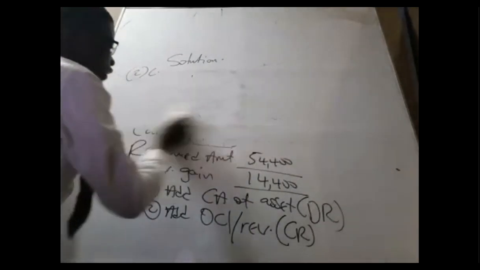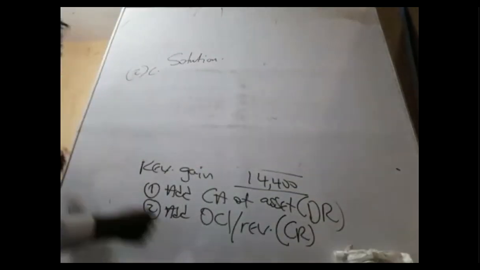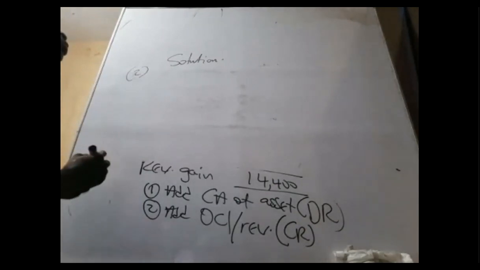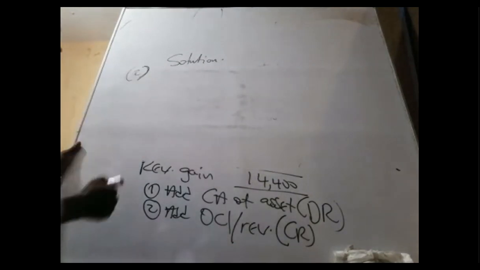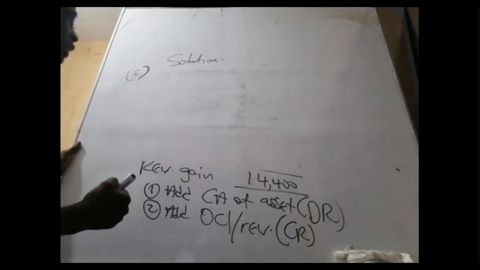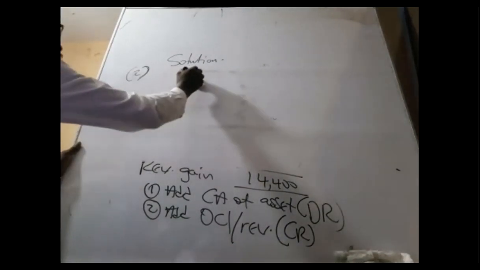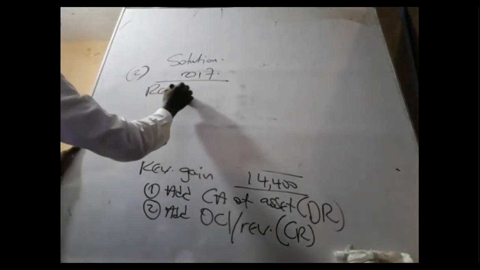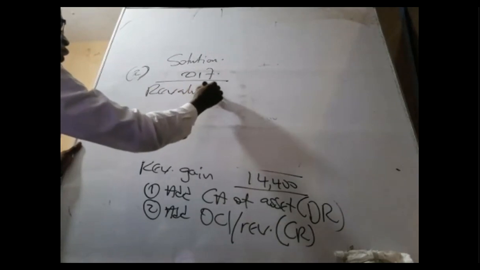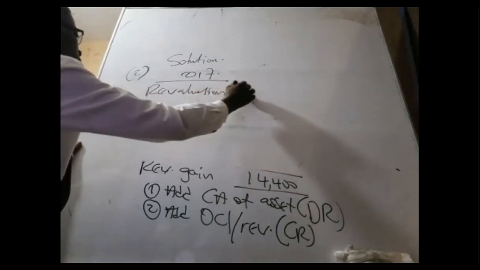In 2017, we are going to calculate the revaluation gain or loss. So in 2017, calculation of revaluation gain or loss.